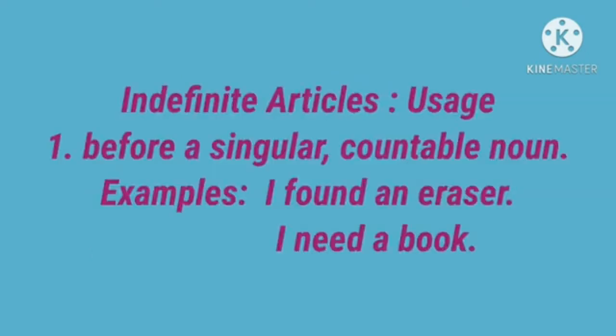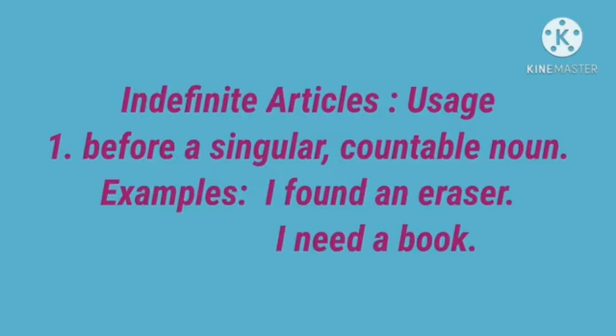Indefinite articles usage. Next we are going to see about the usage of indefinite articles. What are the indefinite articles? A and an. Indefinite articles are used, first point, before a singular countable noun. Look at these examples. I found an eraser.